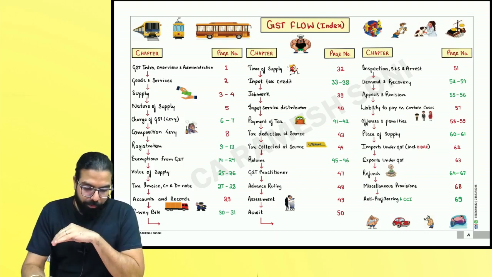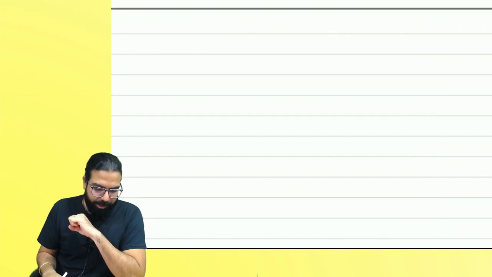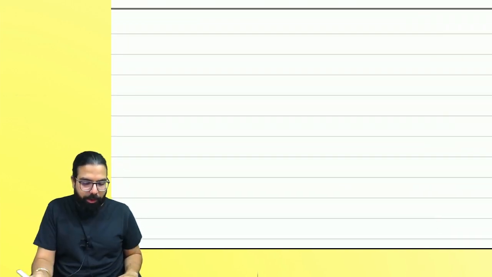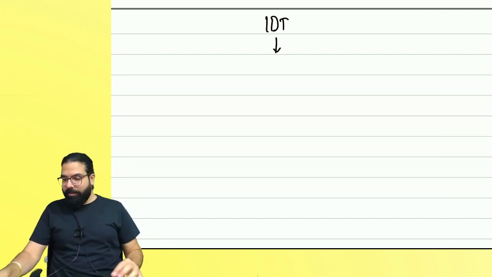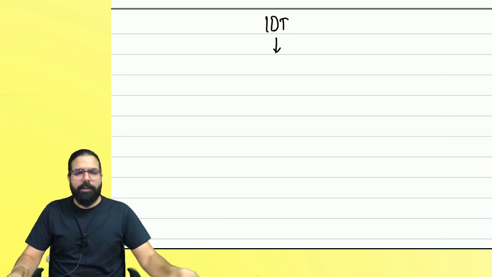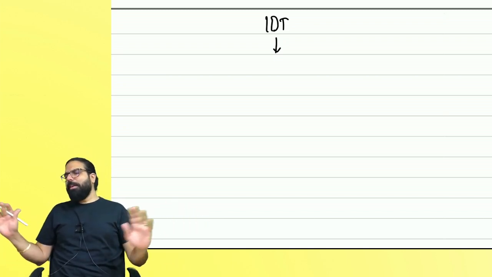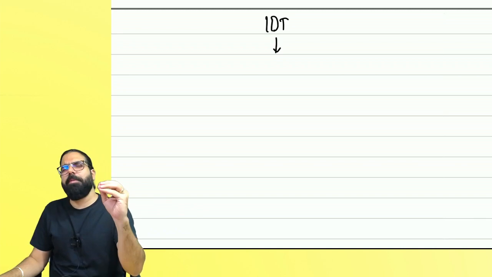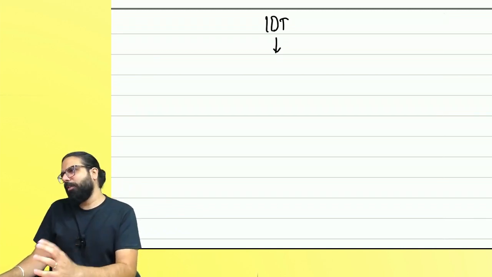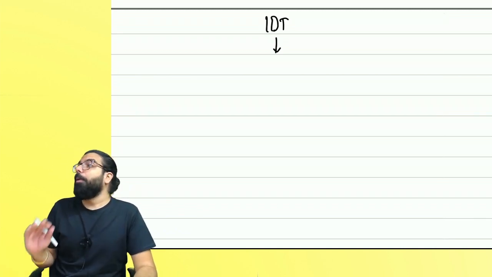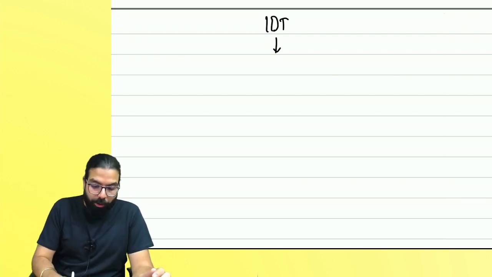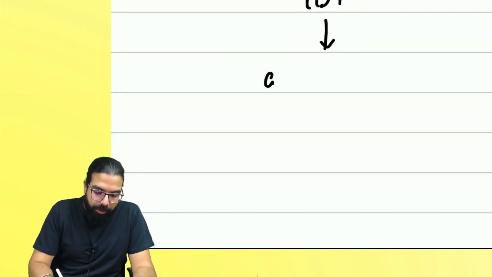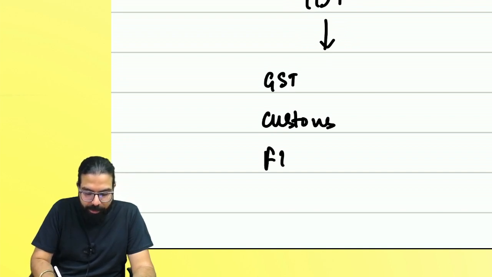Now, in the indirect tax portion, before we start discussing other things, what are the things we have to discuss in indirect tax, everyone? IDT. When I say IDT, what are the various things we'll be talking about? Relax, sit comfortably in the class. GST, customs and FTP. Trust me, it is very easy. By the end of the classes, you will say, sir, this was very easy. But relax and listen. Don't do anything else other than listening in the class. In indirect tax, we have GST, we have customs, we have FTP.